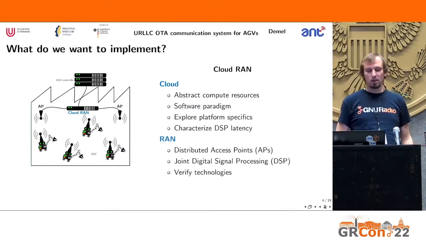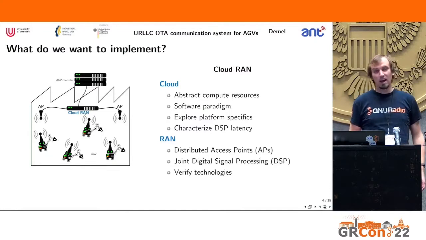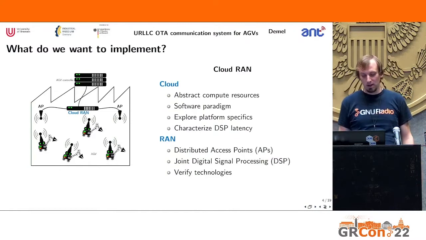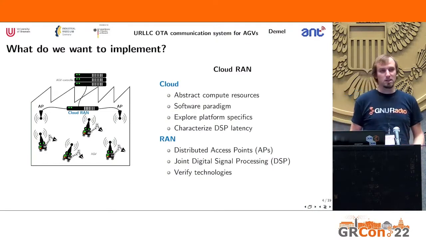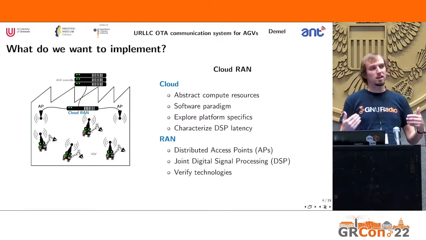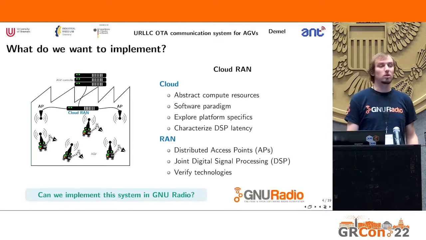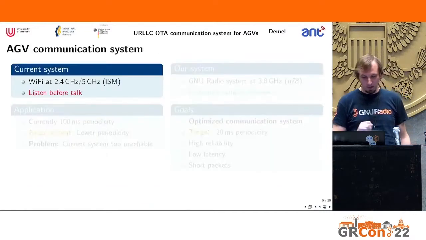On the other hand, we look at a radio access network, and here we want to look at ideas like a distributed access point, or multiple of those actually. We want to do joint digital signal processing, and then also we want to verify that all the technologies we decided were a good fit actually work as expected.